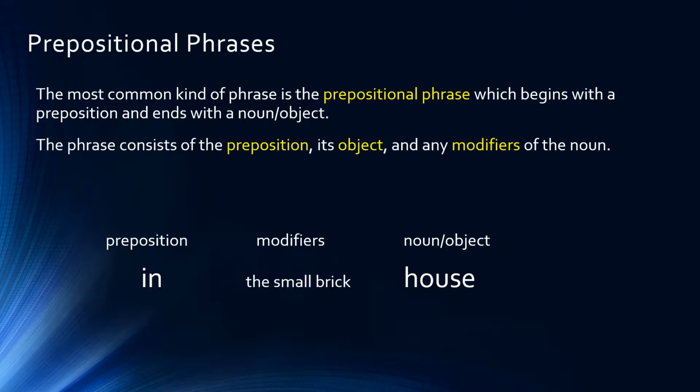The small brick. All three of those words are modifiers of the object of the preposition. In the house, in the small house, in the small brick house. The small brick are all modifiers giving explanation to the object of the preposition.